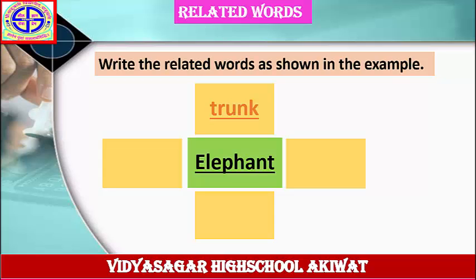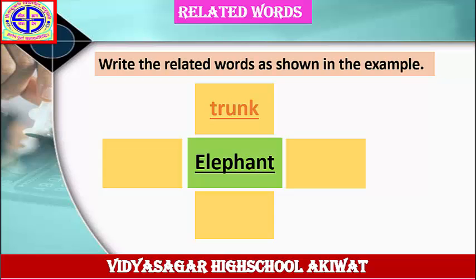First, draw this wave diagram in your notebook. Write down the word elephant in the center. Write down the first answer, trunk, in one column. Then write down the remaining 3 answers in the remaining columns. What is the answer?